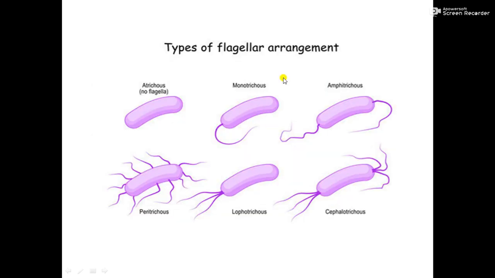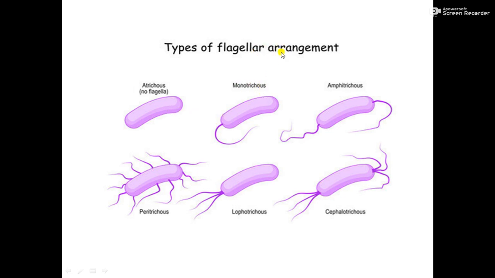Flagella are arranged differently. Accordingly, some bacteria do not have any flagella. They are called atrichous. See, tricho means hair, maybe the term comes from here. Atrichous means no flagella; this bacterium does not have any flagellum. Then some are called monotrichous.